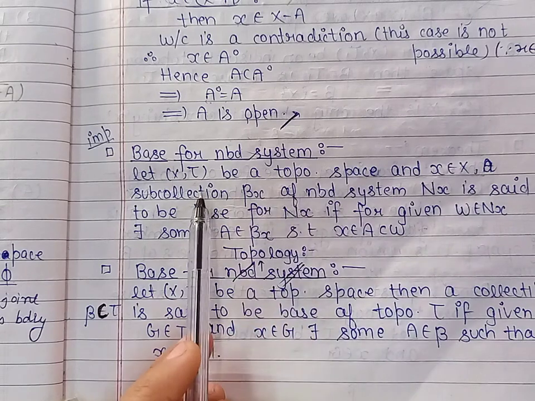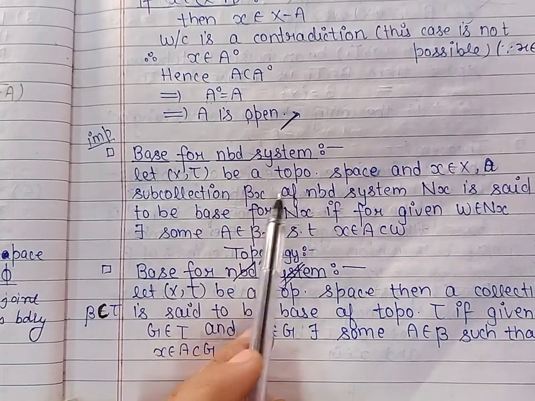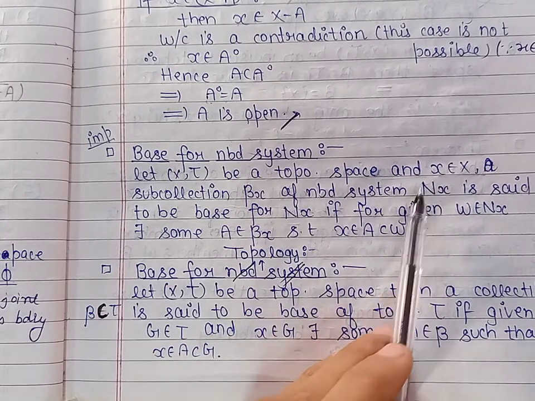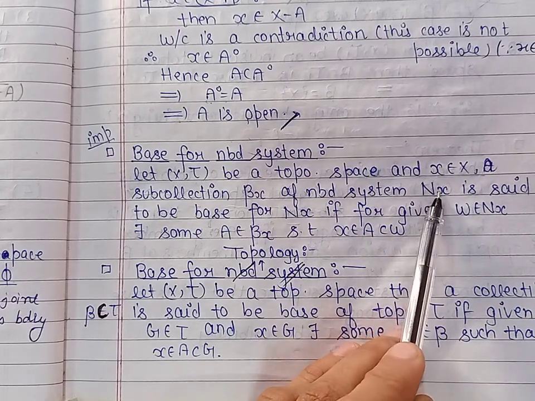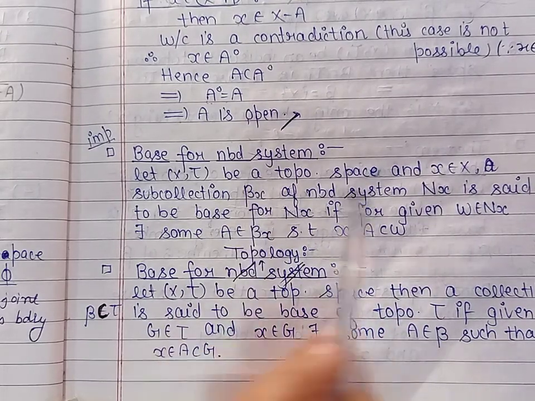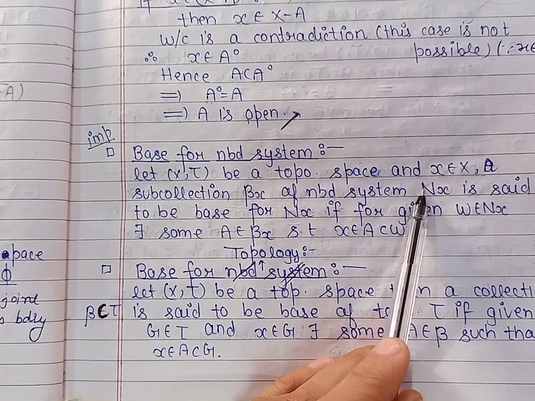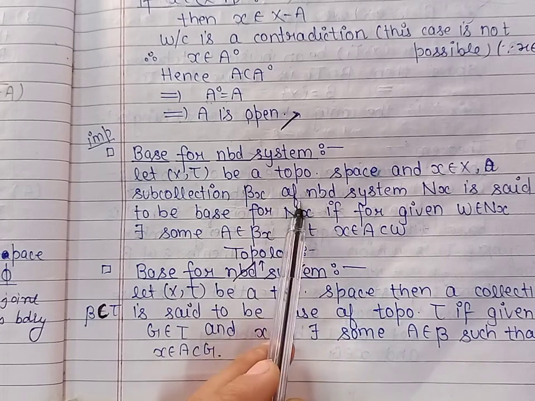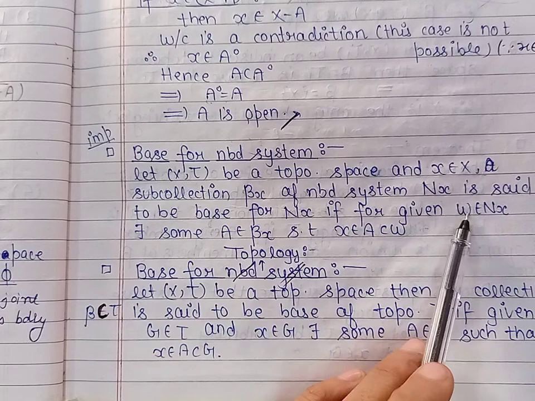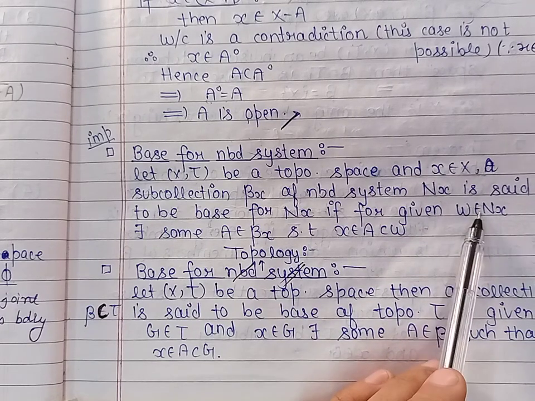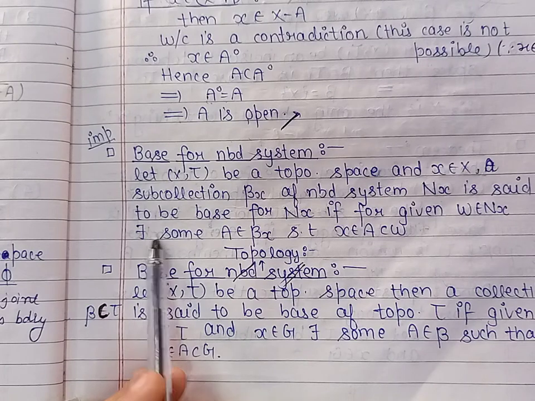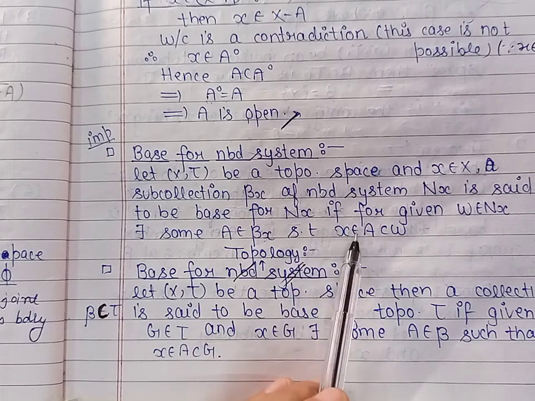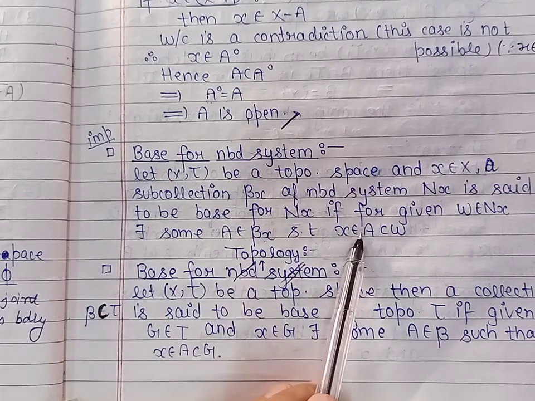Let us take a subcollection beta_x of the neighborhood system of this x, which we have denoted by the collection N_x. So beta_x is a subcollection of N_x. We say that this subcollection is a base for this neighborhood system if for any given member W from this neighborhood system there exists a member of the collection beta_x such that x belongs to the existing member and it is contained in the given neighborhood.